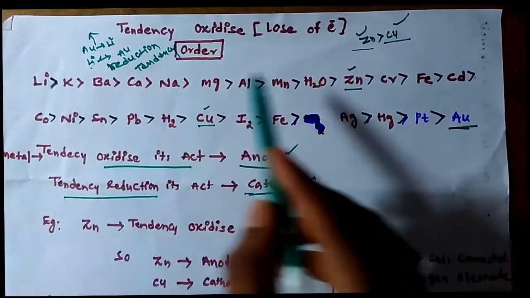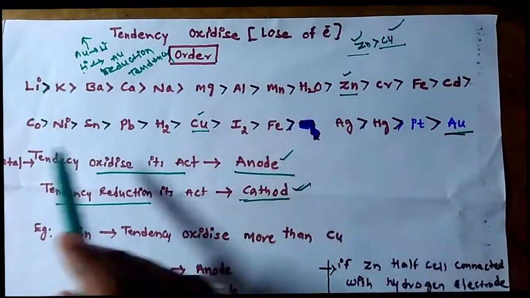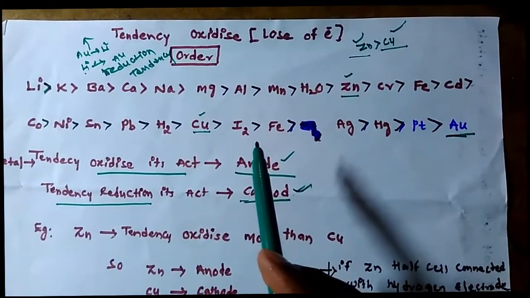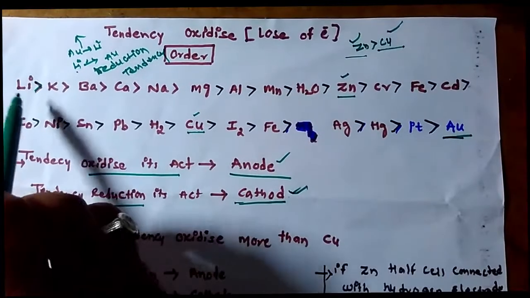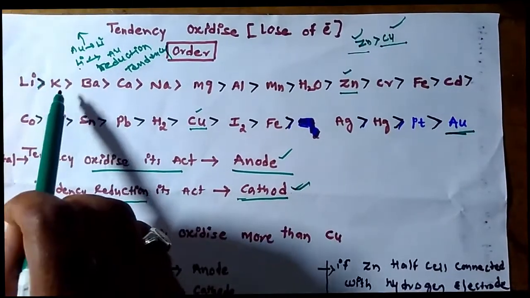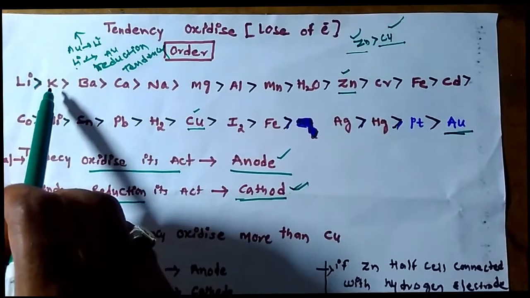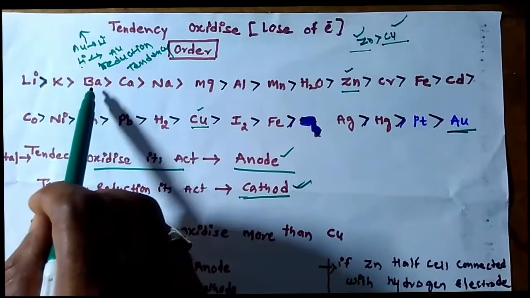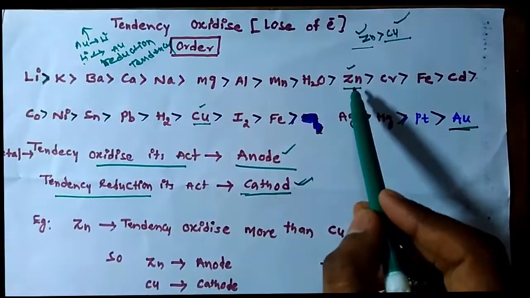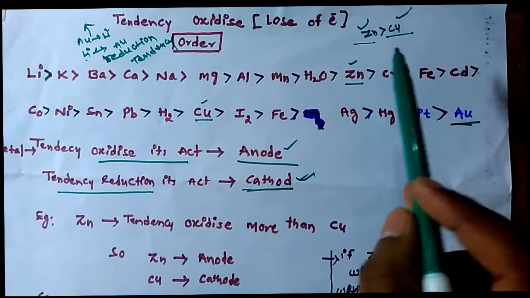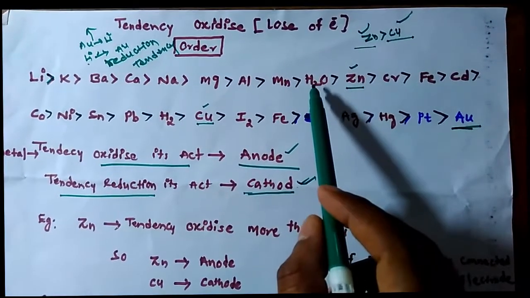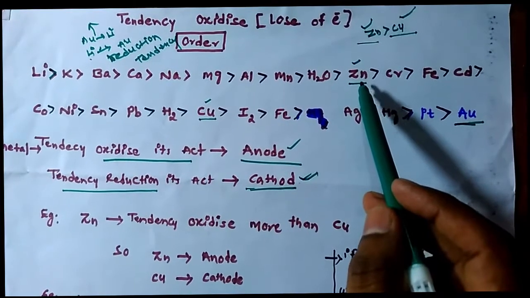When you remember this order, you can easily find out which acts as anode and which as cathode. If one is the anode, then the other is the cathode. Look at here: zinc may be the anode, and chromium is the cathode. If aluminum is the anode, then zinc is the cathode.